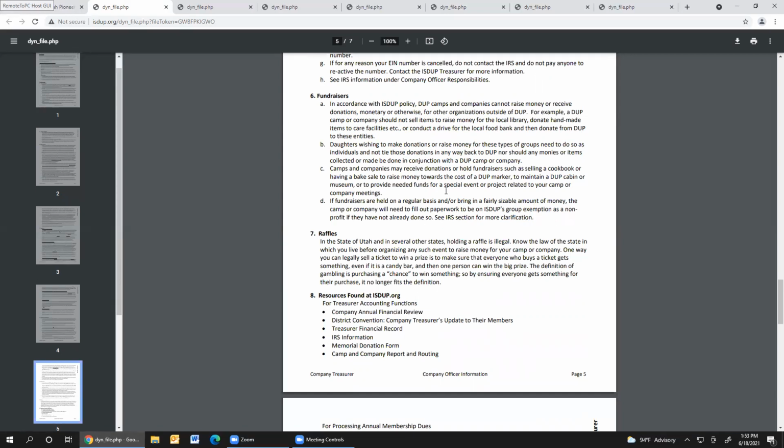If you have accumulated a lot of extra money, there are always projects at ISDUP we can take contributions for, donations. And there are also other camps and companies who may need help trying to renovate a cabin, or maybe they're trying to raise money for a marker, which is not cheap, and they could use some help with that. And so if you have lots of extra funds and you really don't need that much in your checking account, you can always contact us and we can put you in the direction of a DUP need where you can donate that money.